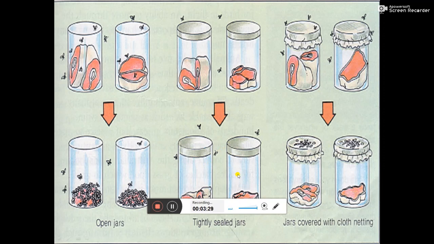And when the jar was closed, the maggots were not able to arise because they were completely sealed. So if you keep the meat alone, living matter is not originated from it. That was the experiment done by Francisco Redi.